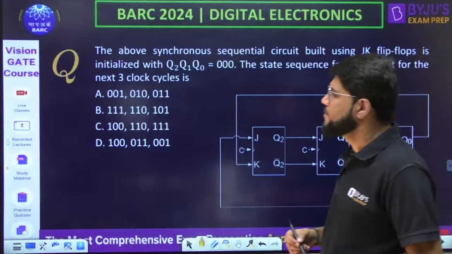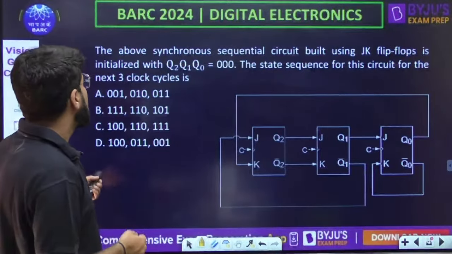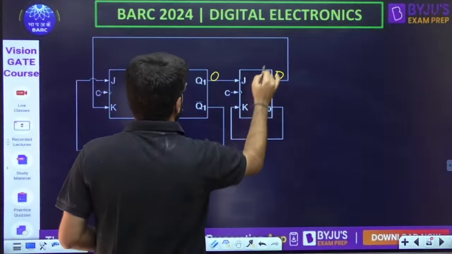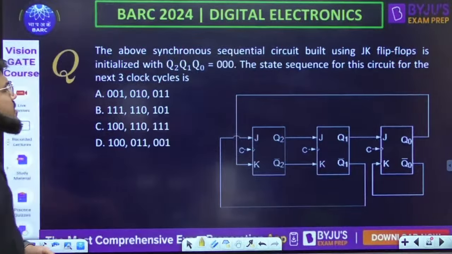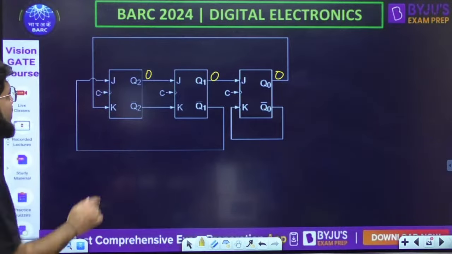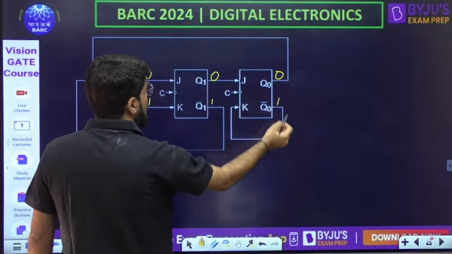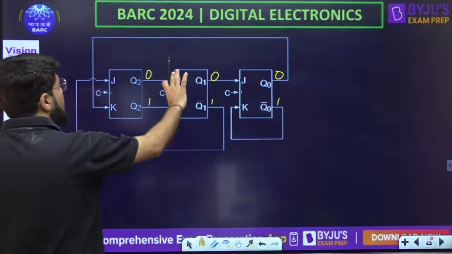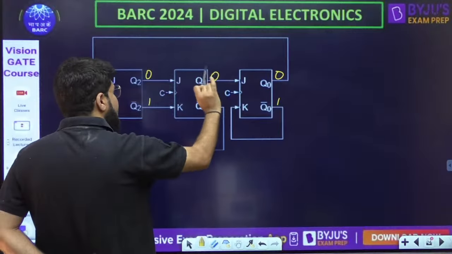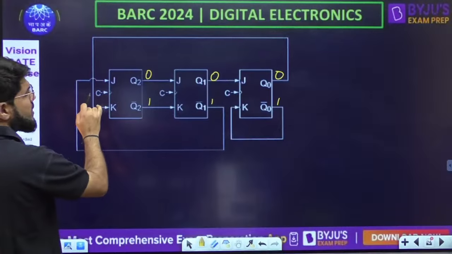Done? Tell me. Come on, let's do it. So here we are starting with 0, 0, 0. It is a synchronous counter. Now, what is the next state? Let's have a look into it. If Q is 0, its Q bar will be 1, so all Q bars I have written as 1. Now look into this JK flip-flop: J is 0 and K is 1, so it is reset and will remain at reset only. The state will not change here. What about the inputs here? Let me write that down too.